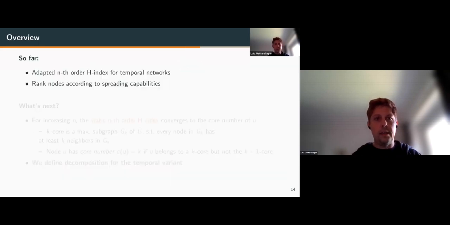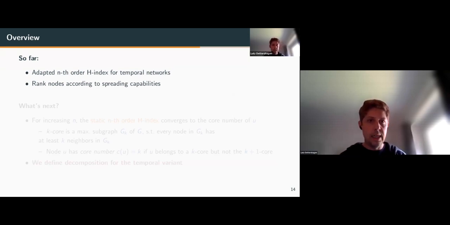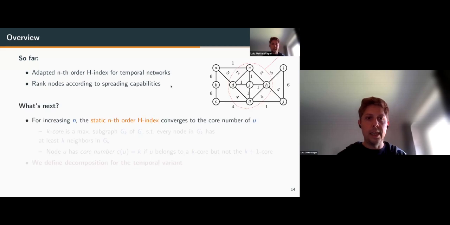Okay, so far, what have we seen? We adapted the nth order H-index for temporal networks, and we can use it to rank nodes according to their spreading capabilities, as we will see later. So what's next? The static nth order H-index has this property that it converges to the core number of the vertex u for increasing values of n.